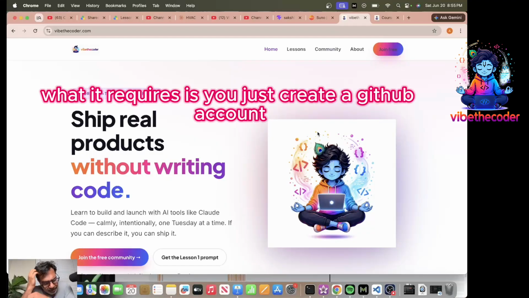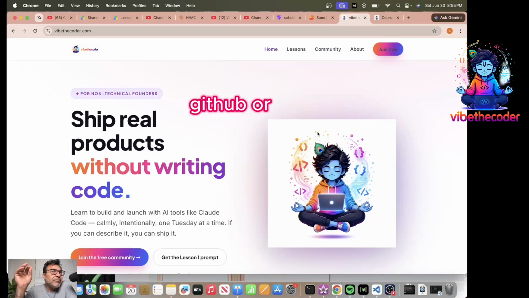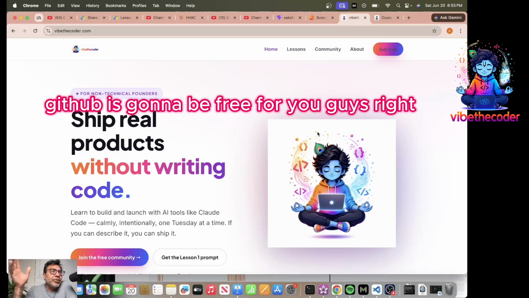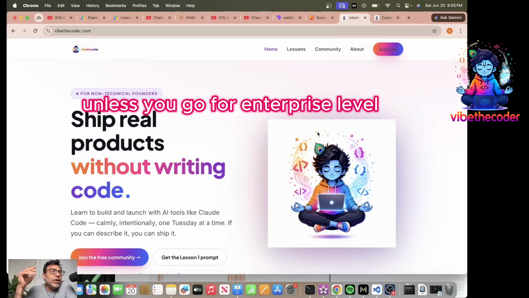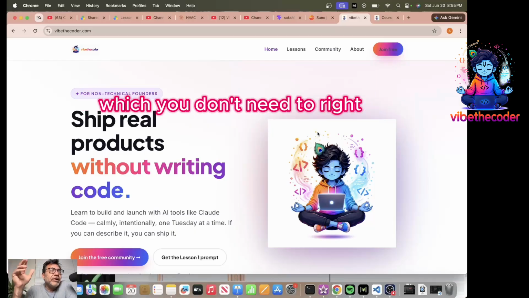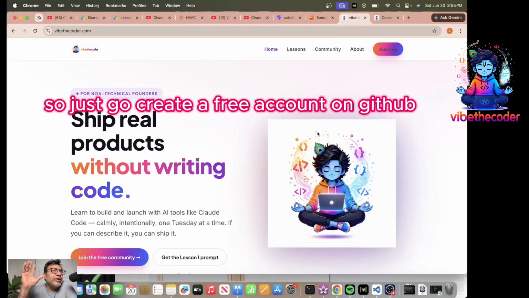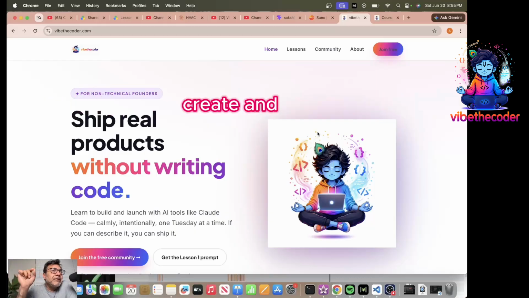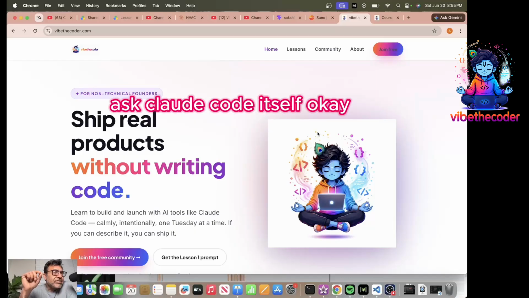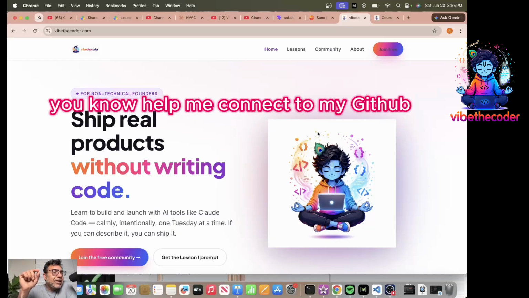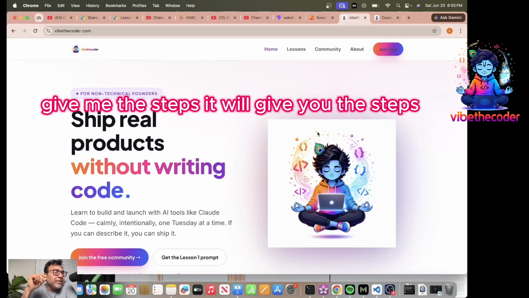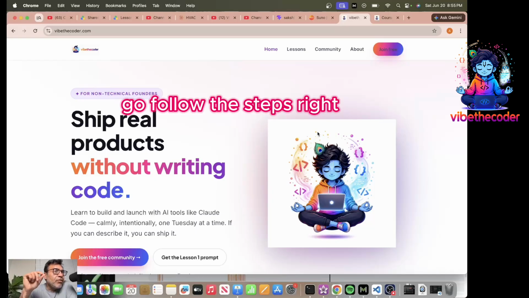What it requires is you just create a GitHub account. GitHub is going to be free for you guys, right? Unless you go for enterprise level, which you don't need to, so you don't even need teams and stuff like that. Just go create a free account on GitHub, create a token or a key there, right? Ask Cloud Code itself, okay, help me connect to my GitHub. Give me the steps. It will give you the steps. Go follow the steps, right?